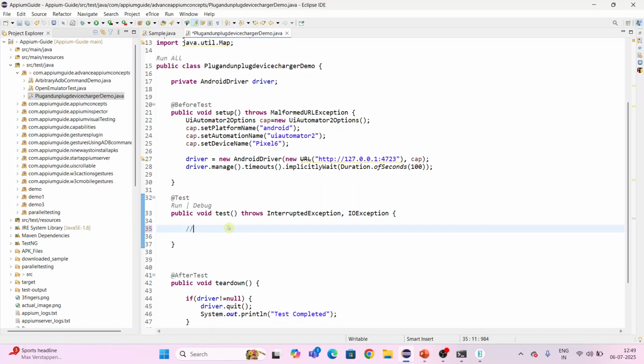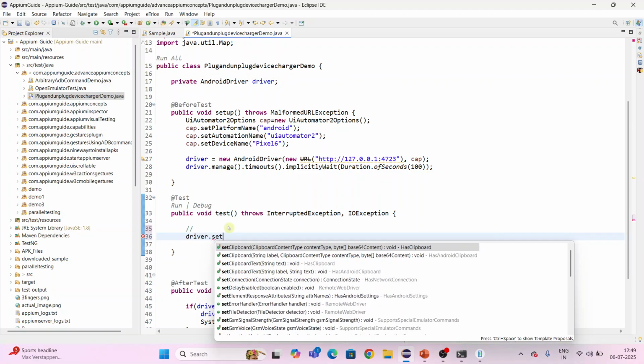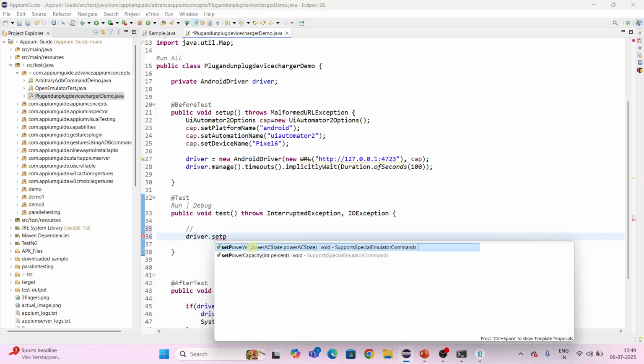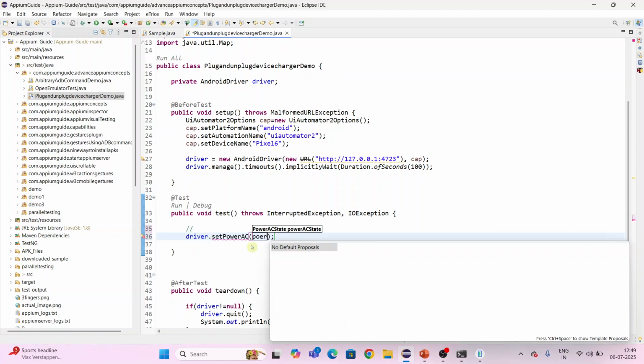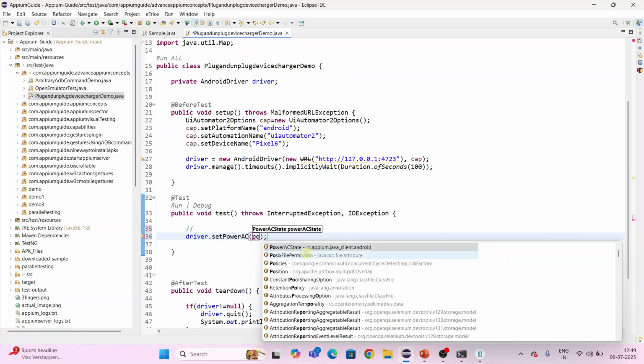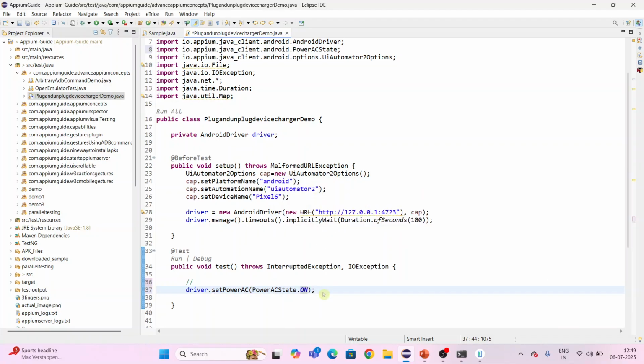So we use driver dot set power AC method, with the power AC state. Power AC state is an enum, and we have two values here, on and off. On means you are plugging the device charger. Off means we are unplugging the device charger.